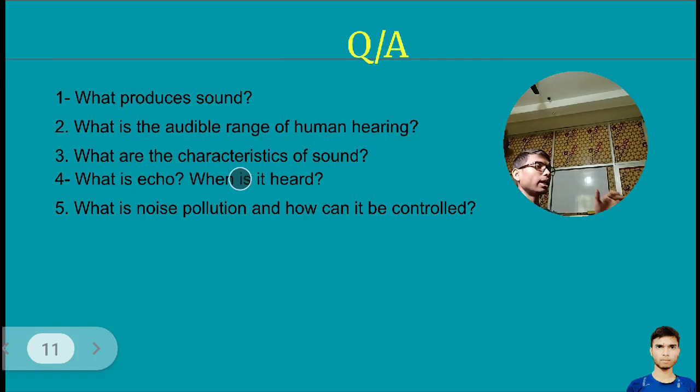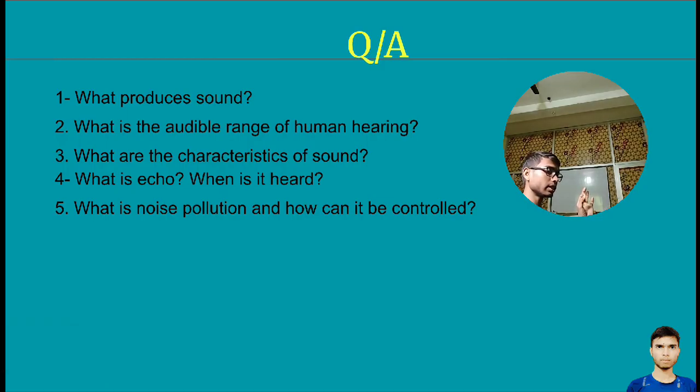And time period. Time period is just the time taken by one vibration. One vibration within how much time passed. This is the time taken.